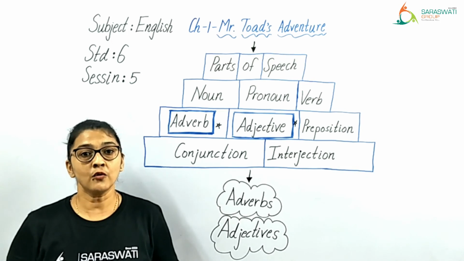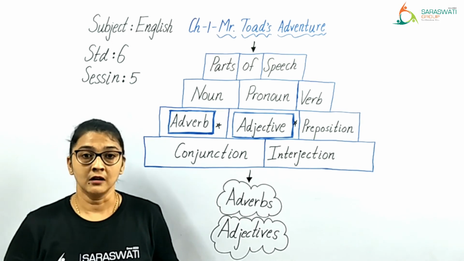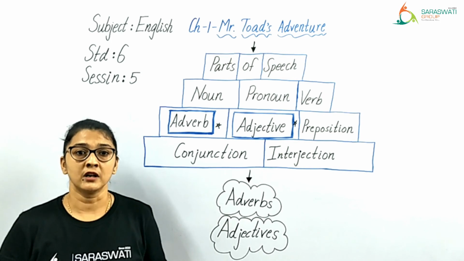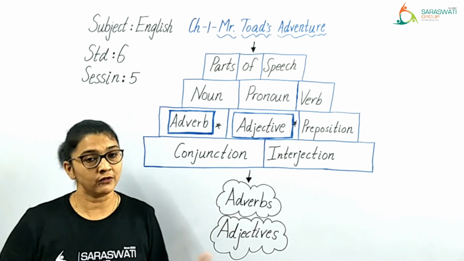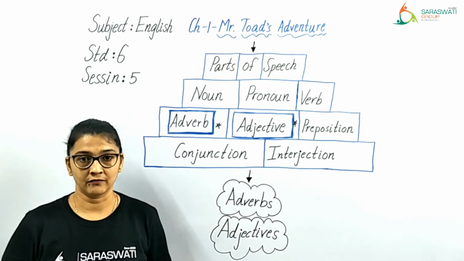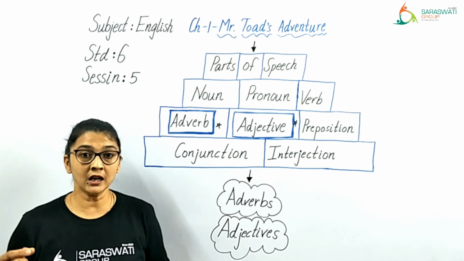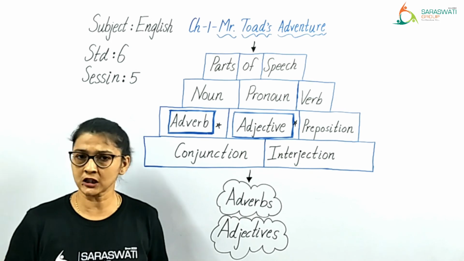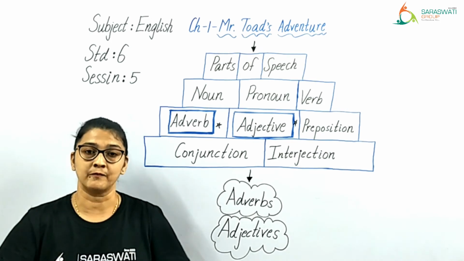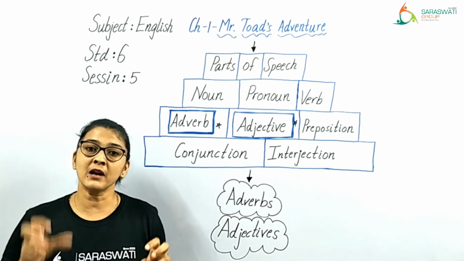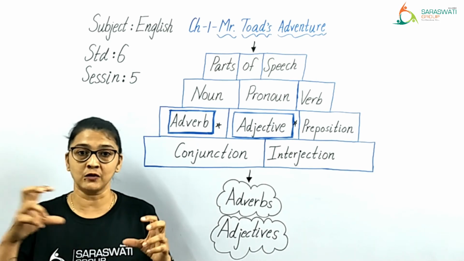Okay? So you have to read the comprehension and find out the adverbs and adjectives which we have learned in today's session. Find them, underline them. Okay? And then you have to bifurcate. What is bifurcate? You have to separate them. Okay? Separate them and write them in the categories which are given there.